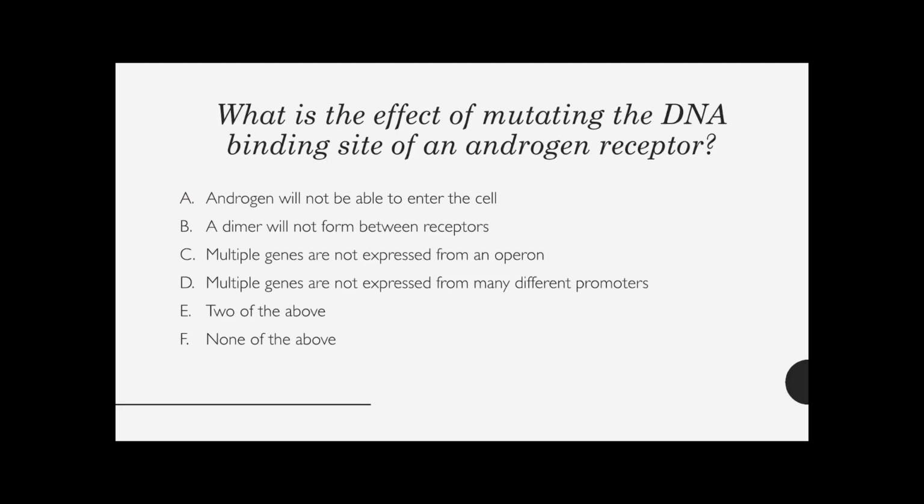This doesn't necessarily mean A, that the androgen will not be able to enter the cell, because it was able to enter the cell before it bound to the receptor in the first place. This doesn't necessarily mean B, a dimer will not form, because we're mutating the DNA binding site, not the dimer binding site. It can't be C either because eukaryotes don't have operons, those are only in prokaryotes. But the answer is D.